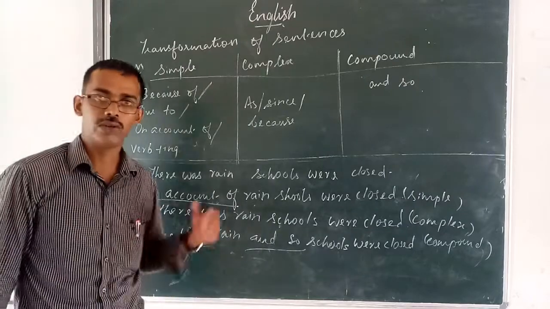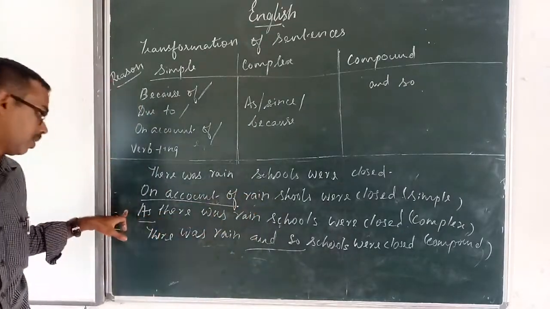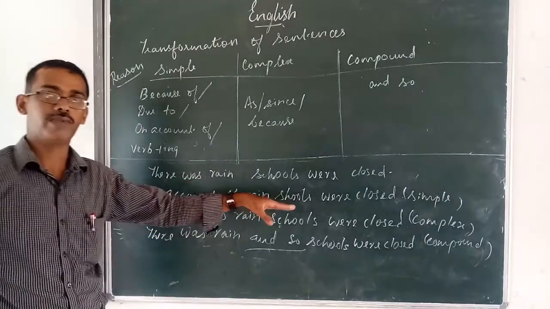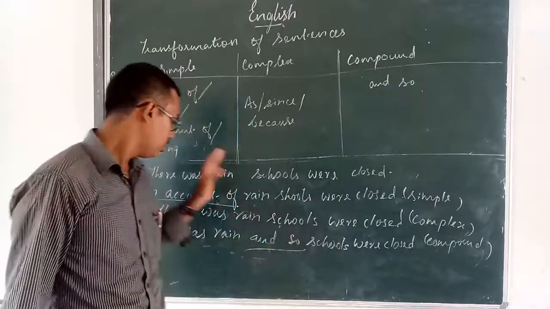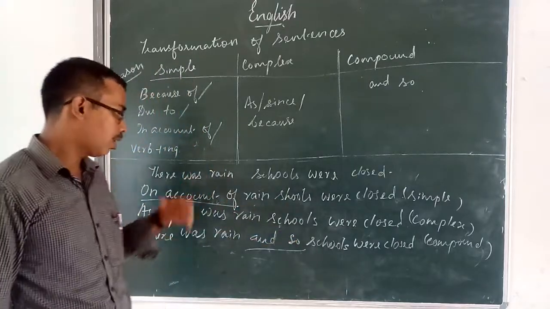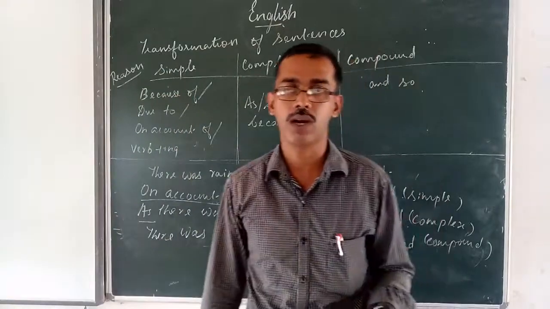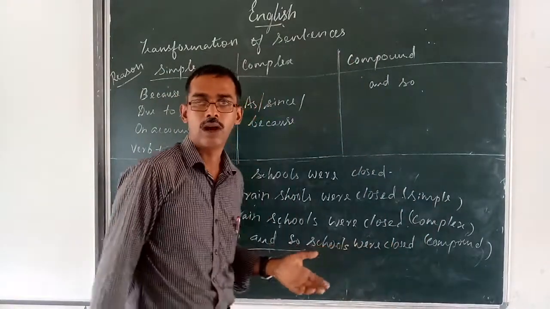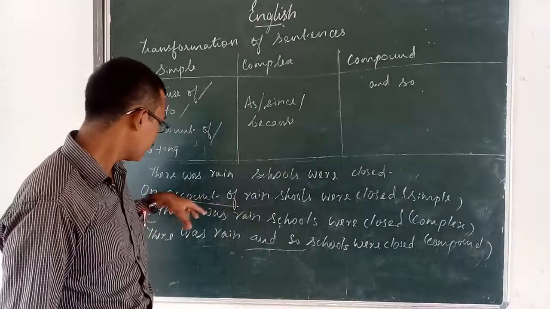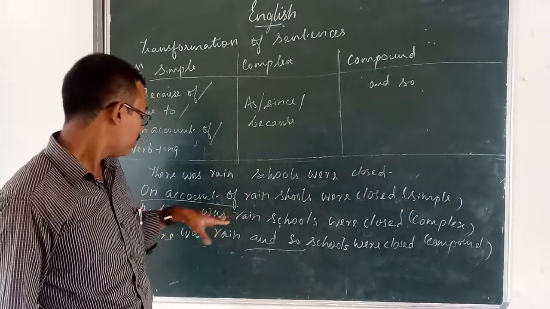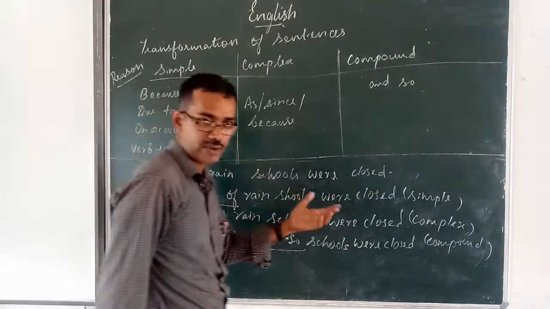At the same time, when you apply for leave in a leave letter, we use the same format. As I was suffering from fever, in the same way, you can use in this form also. On account of my illness, I was unable to come to school. On account of fever, I was unable to come to school. In this simple sentence also you can write, and mostly we use this complex: as I was suffering from a fever.